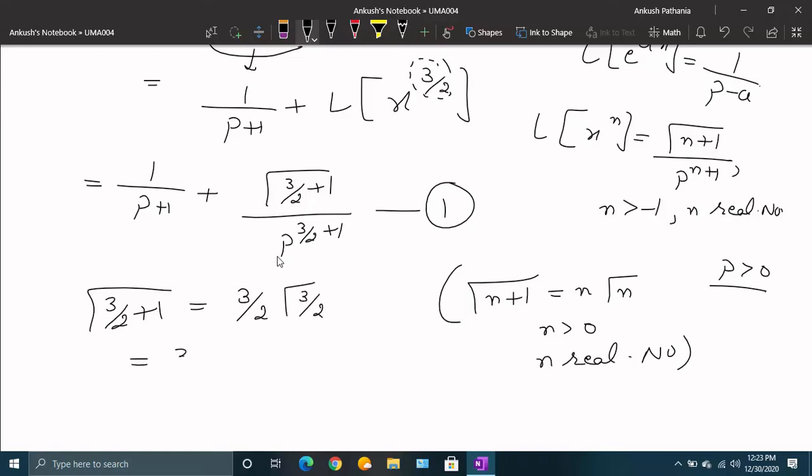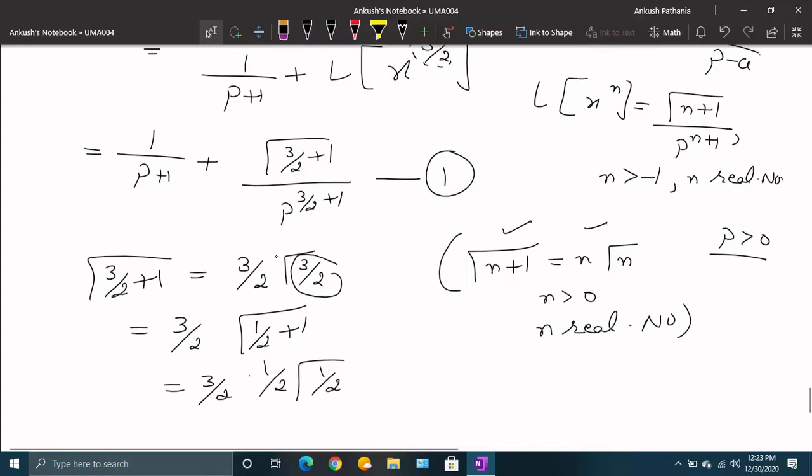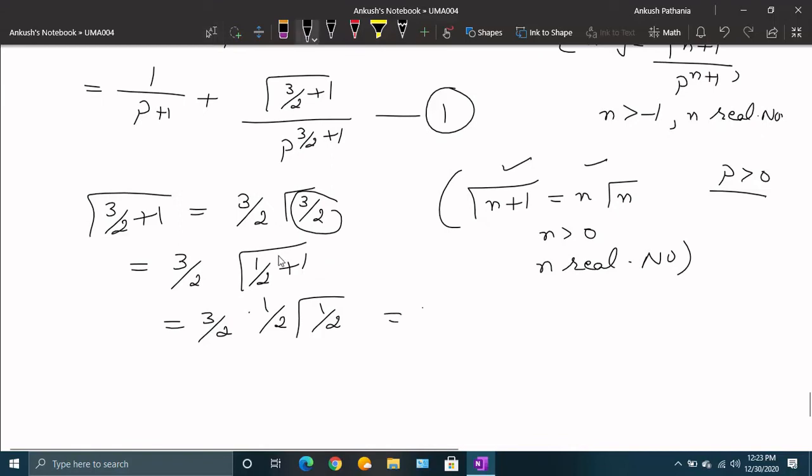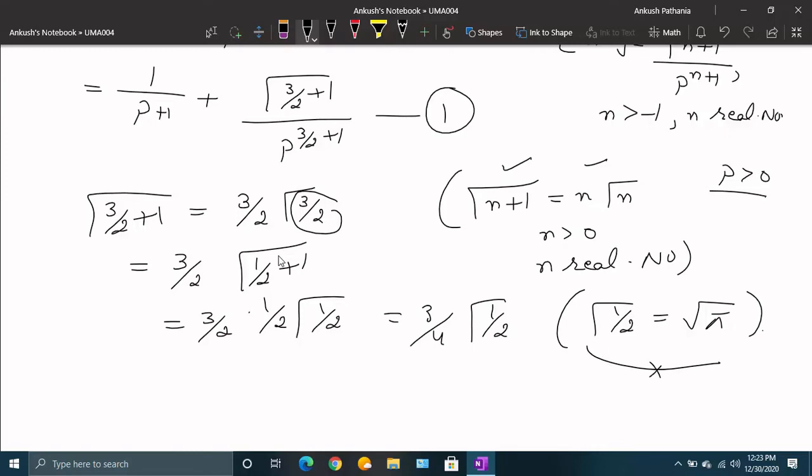Now further I can solve it. I can write this 3 by 2 as 1 by 2 plus 1. So again using the formula, it can be written as 1 by 2 gamma 1 by 2. So I got 3 by 4 gamma 1 by 2. Again this gamma 1 by 2 is under root pi. We saw in the properties of the gamma function that gamma 1 by 2 is under root pi. So this gives you 3 upon 4 under root pi.